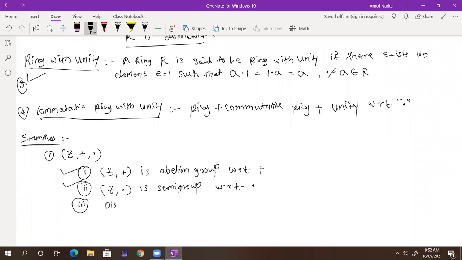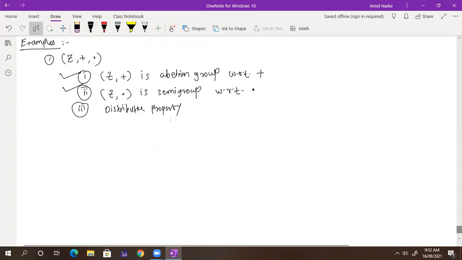What about the distributive property? It is always there, because we know that in Z, plus and dot are distributive. I think we have already done the distributive law in sets. So the distributive property is also done. So this is a ring.